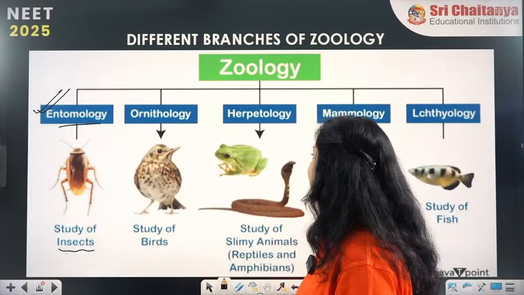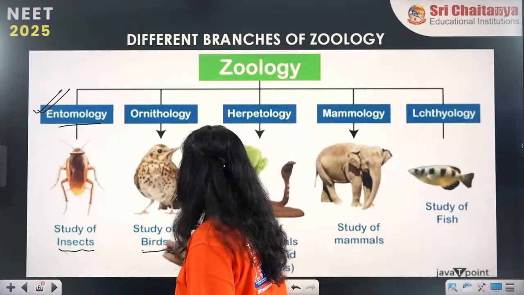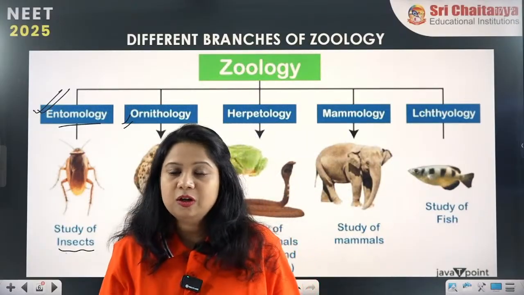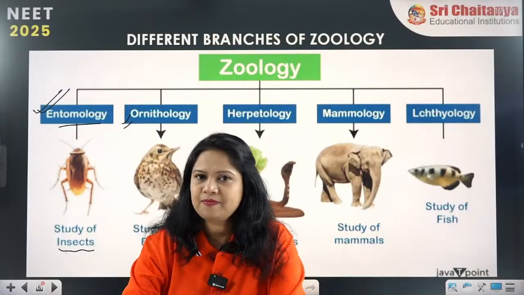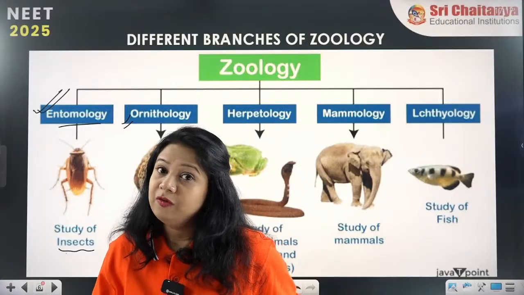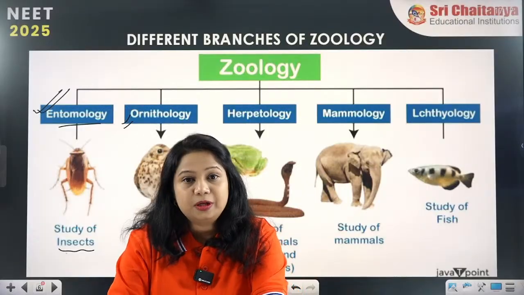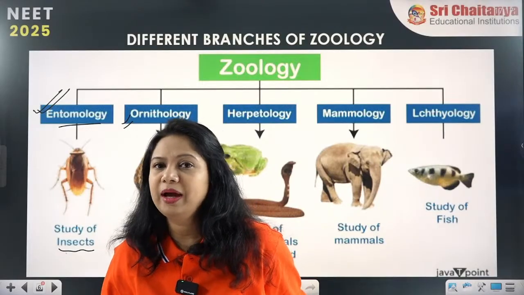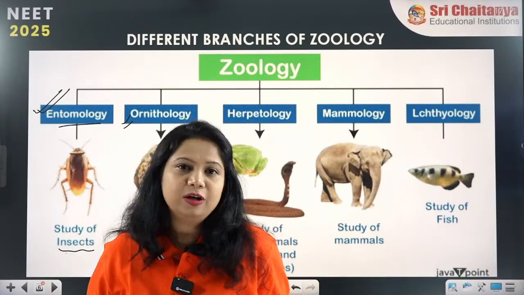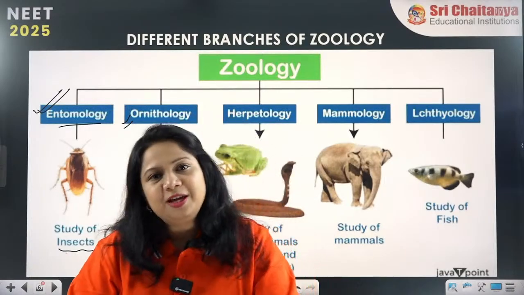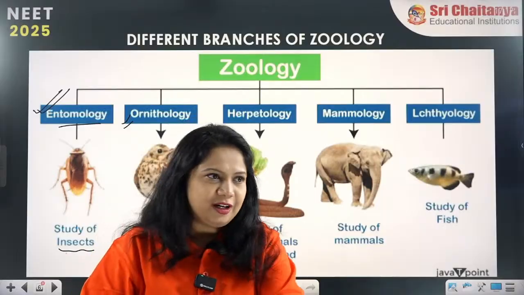Similarly, a term is given for birds too. That is called ornithology. Ornithology is the study of birds. A scientist in India is well renowned for his contribution to the study of birds. He is known as the Birdman of India, the great ornithologist of India. Who can tell me the name of the greatest ornithologist of India?